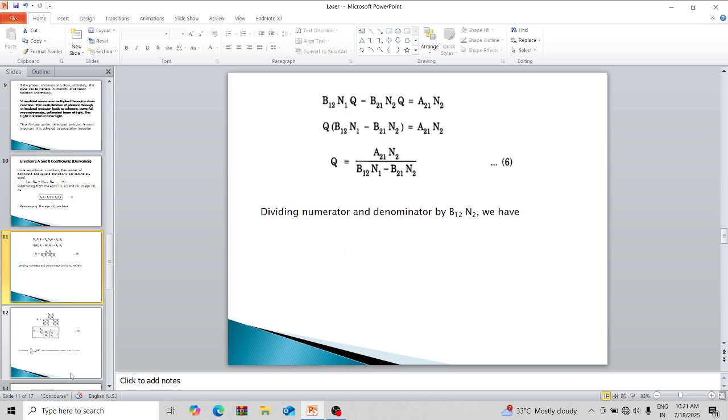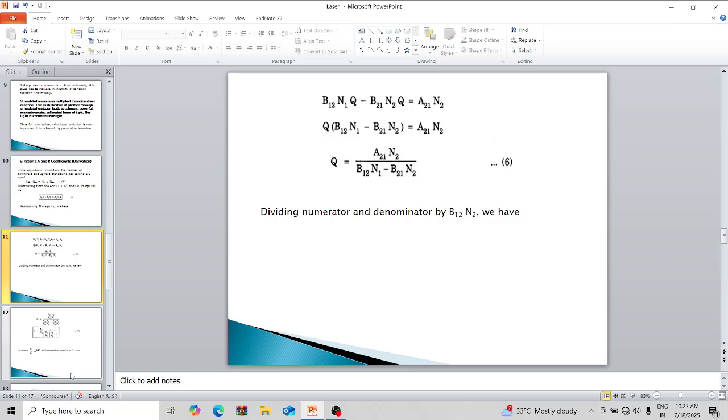Rearranging equation number 5, we get B12 N1 Q minus B21 N2 Q equal to A21 N2. And on simplification, we get Q equal to A21 N2 divided by B12 N1 minus B21 N2.